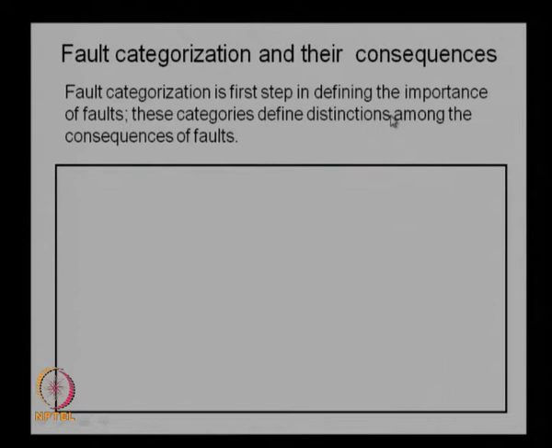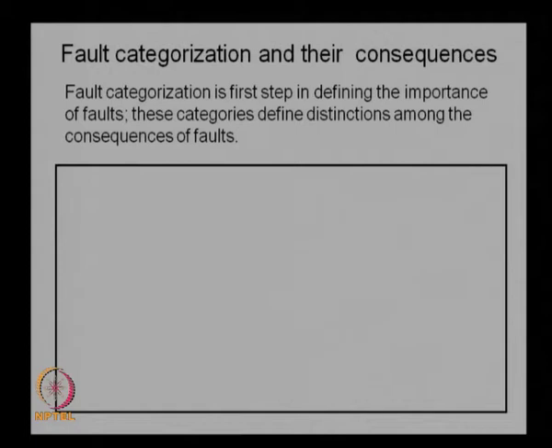So, fault categorization is the first step in defining the importance of faults. If you want to categorize the faults in terms of importance, we need to categorize them into various categories, and these categories define distinctions among the consequences of faults.